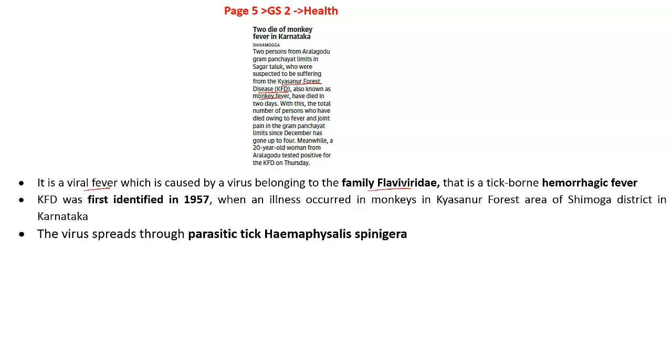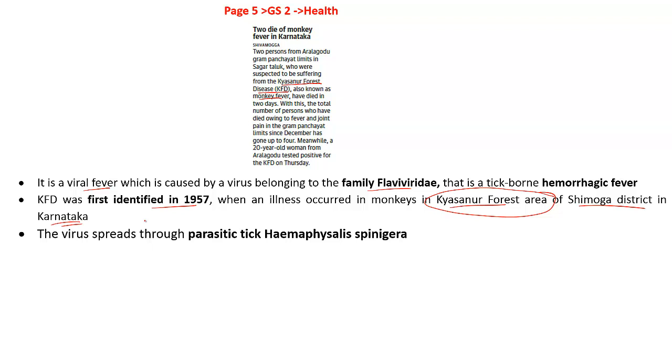And the most important point that this article goes on to say is that this was identified in the year 1951 when an illness occurred in monkeys in the Kyasanur forest area of Shimoga district in Karnataka. So kindly remember, the Kyasanur forest area is in the region of Karnataka. Because it first appeared in the monkeys, that is why people also call it monkey fever. The next point is how the transmission takes place.